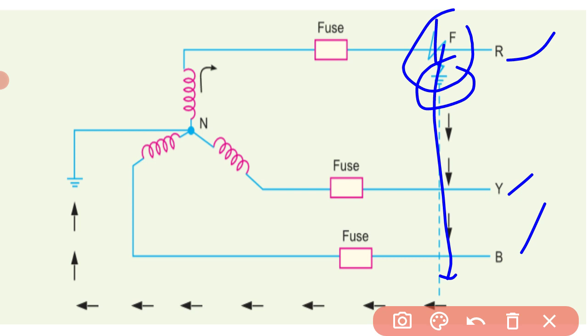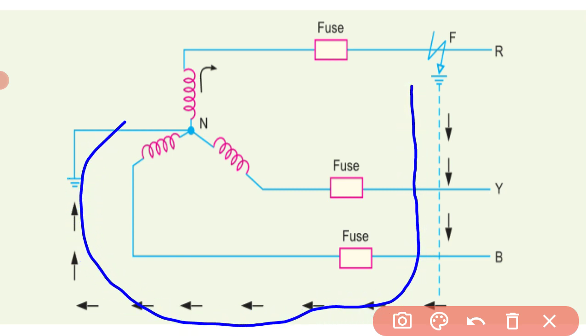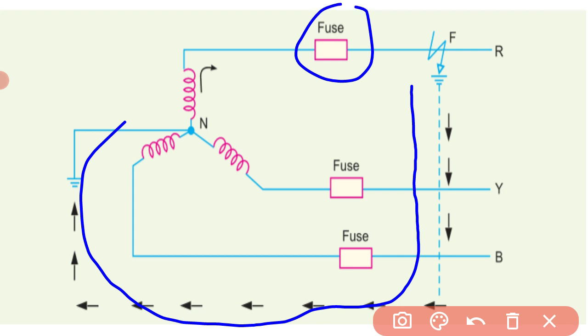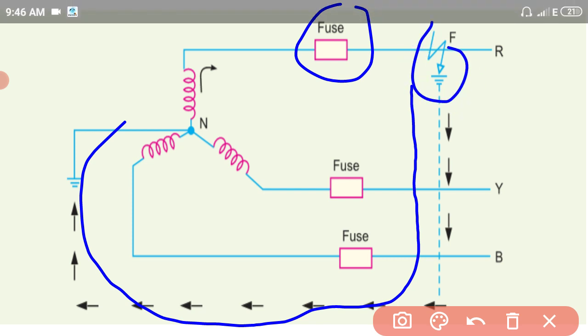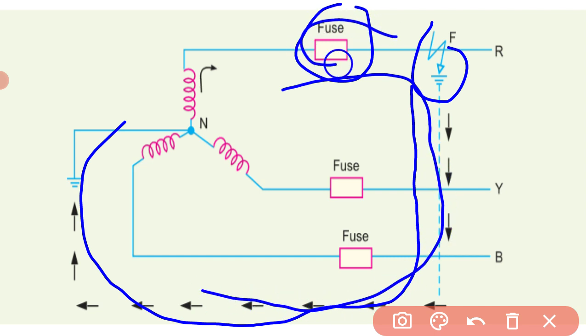Here we get the complete path. The current goes here and comes back, and in between there will be a fuse. An earth fault means line and ground come together, and a large amount of current, a very high current, flows. Hence the impedance will be low. The current flows in this direction and the fuse blows. In the earlier ungrounded system, we do not get this path.